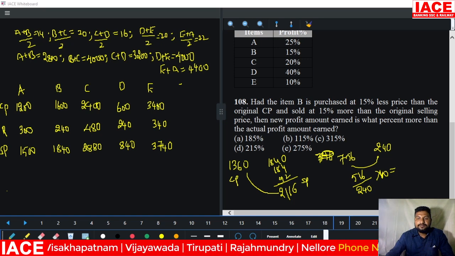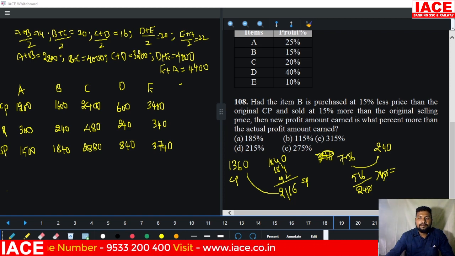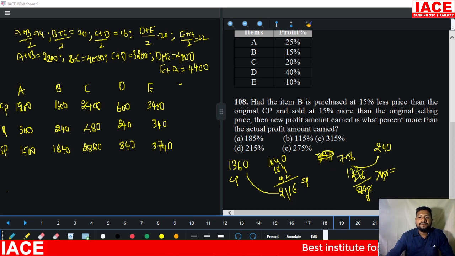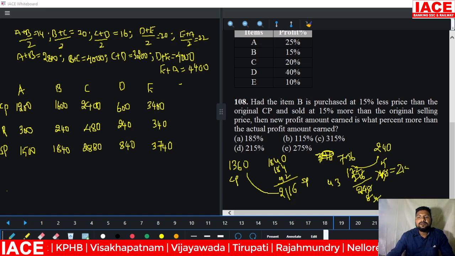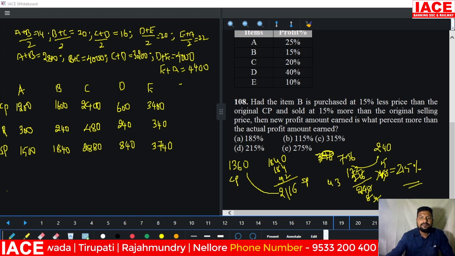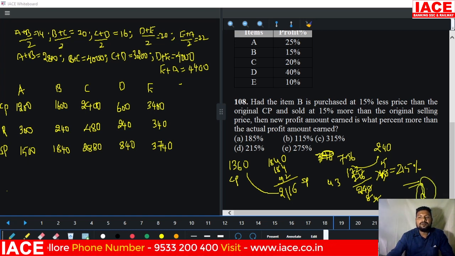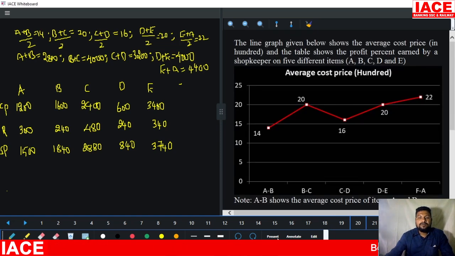Then cancel the values here. 0 0 cancel. 3 8 3, how many times? 3 17 and 3 2, okay. To cancel with 2 2 4 and 2 5, and 4 is cancelling with 172. 4 how many times? 4 4 16, 4 3 43, 5 43 5 means it is equal to how much percentage? 215 percentage. That means our option is D. Option D is correct. For the same data, next question.